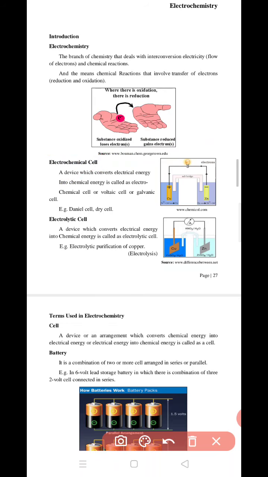Electrochemical cell. An electrochemical cell converts electrical energy into chemical energy. The voltaic cell or galvanic cell is called an electrochemical cell.